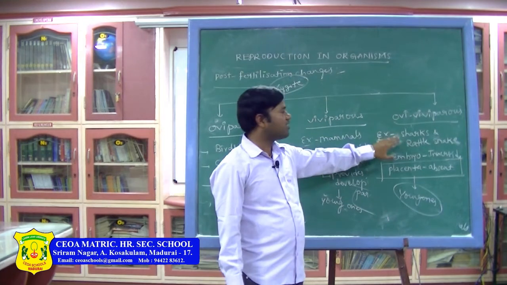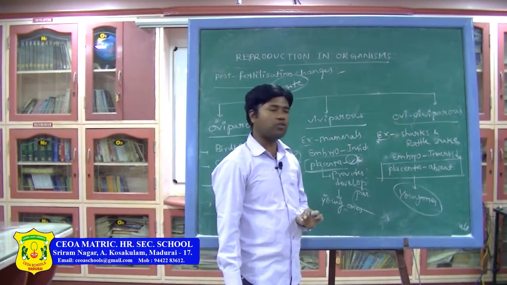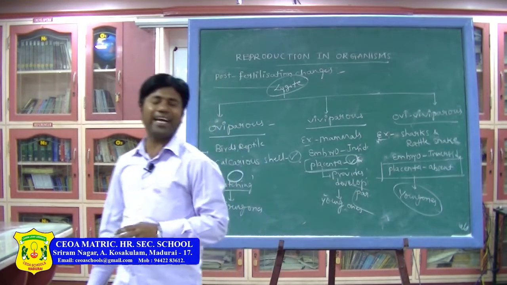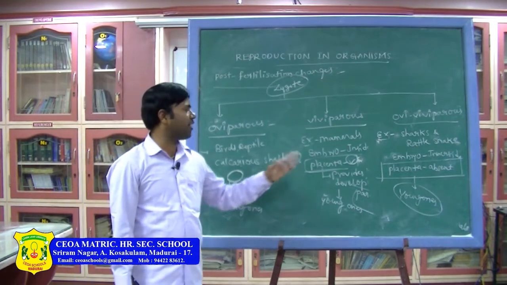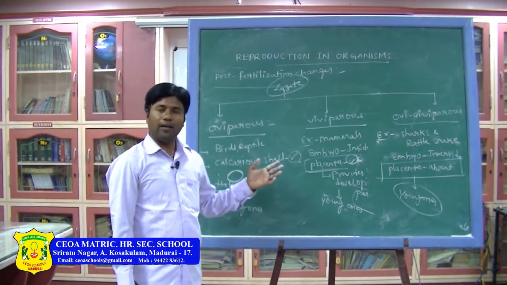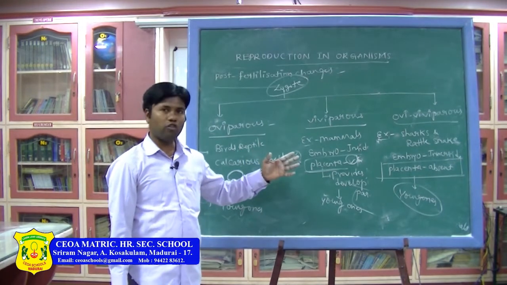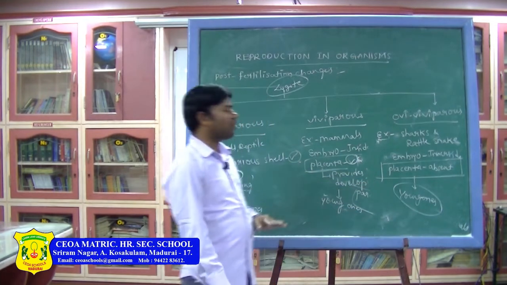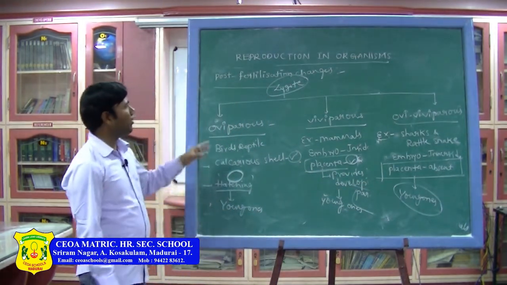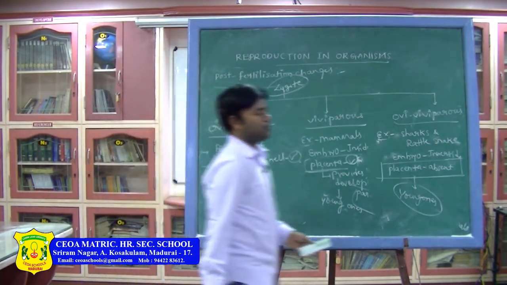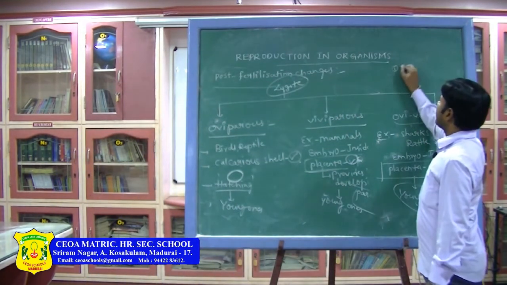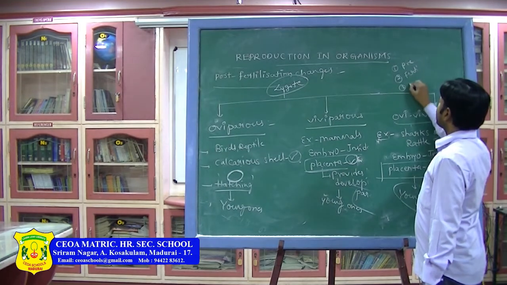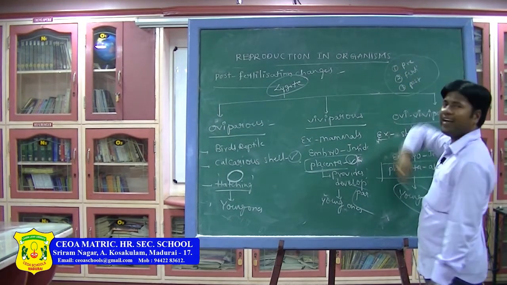But in ovoviviparous, sharks and rattlesnakes are good examples. The embryo will be developed inside, but there is no placenta. That is the main difference between the viviparous and ovoviviparous, placenta present and placenta absent. With this we have completed three events: first one is pre-fertilization changes, second one is fertilization, third one is post-fertilization changes.